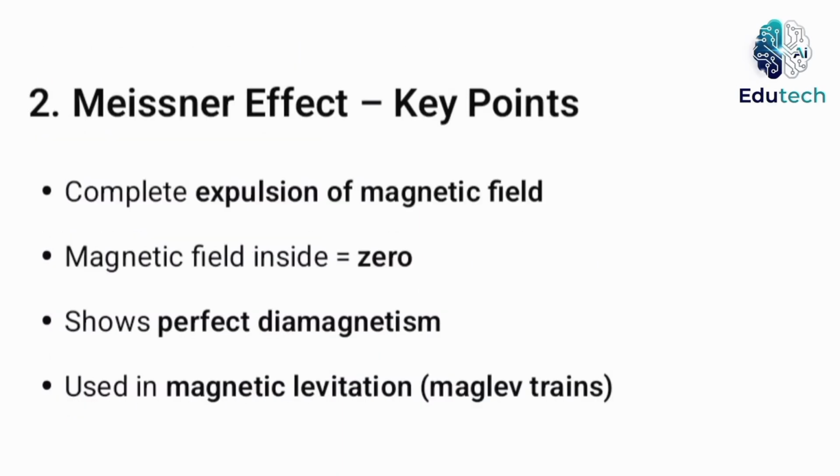Explain the Meissner effect. The Meissner effect is the complete expulsion of magnetic flux from a superconductor when it is cooled below its critical temperature in the presence of a magnetic field. This shows that superconductors are perfect diamagnets. When a material becomes superconducting, magnetic field lines are pushed out, making the magnetic field inside the material zero. This effect distinguishes superconductors from perfect conductors and is used in applications like magnetic levitation Maglev trains.